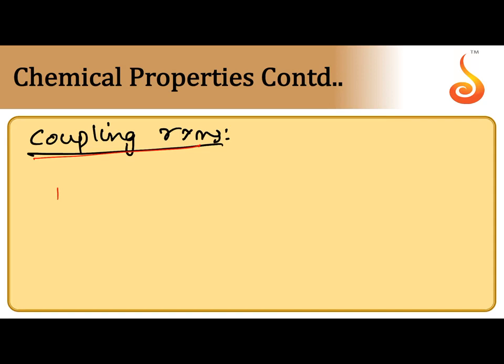Coupling reactions. When aniline is reacted with diazonium salt, when diazonium salt is reacted with phenol, OH is an electron donating group, and we can make it a strong donating group in the presence of mild alkali whose pH is around 8.